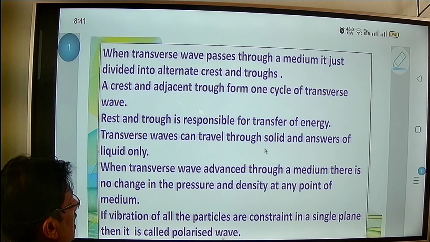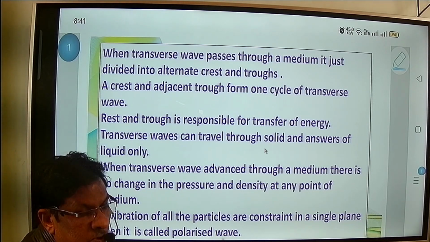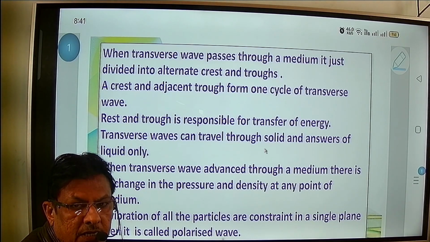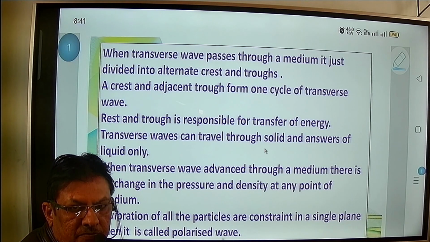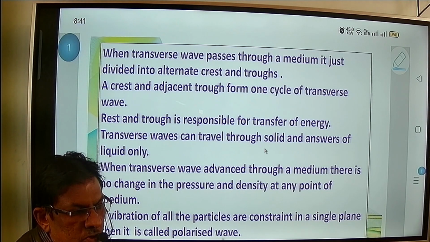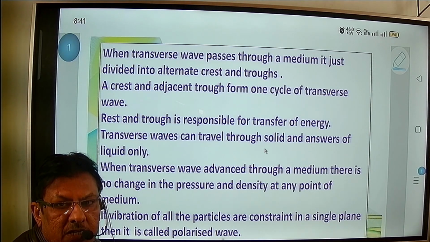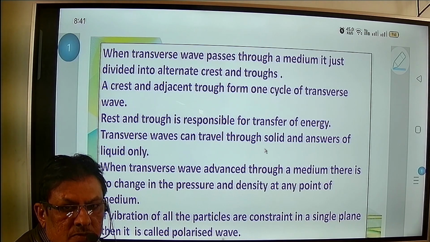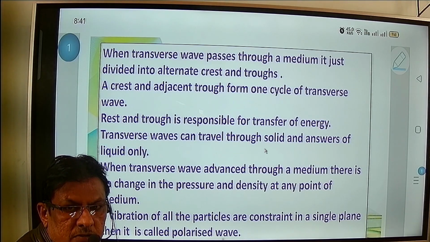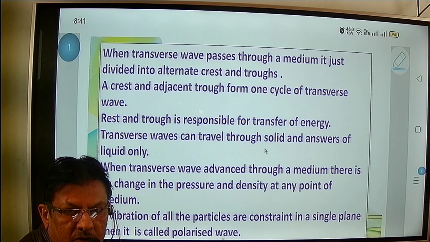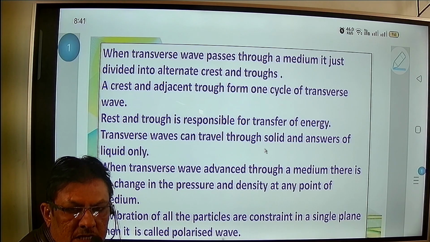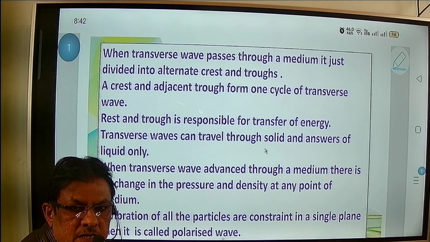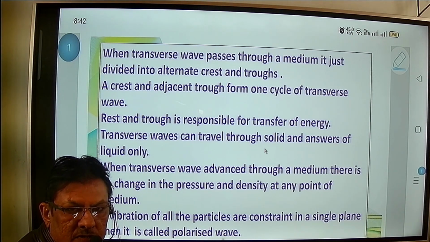Now, crest and trough are responsible for the transfer of energy. Crest and trough play an important role, and their role is to transfer the energy, because you see that at the seashore, on the sea, the water has the same transverse wave.